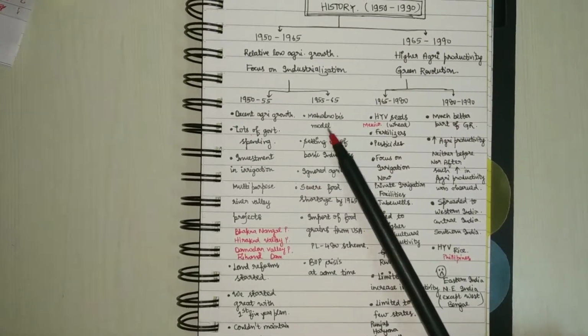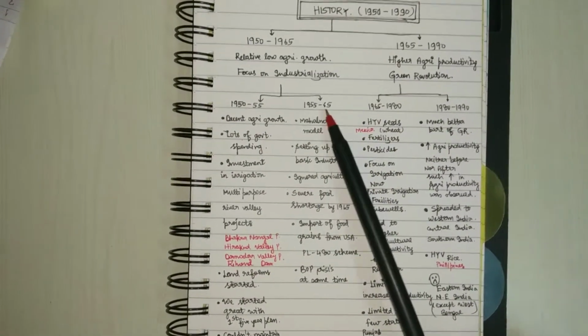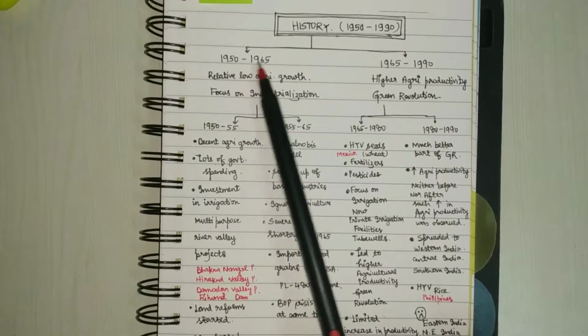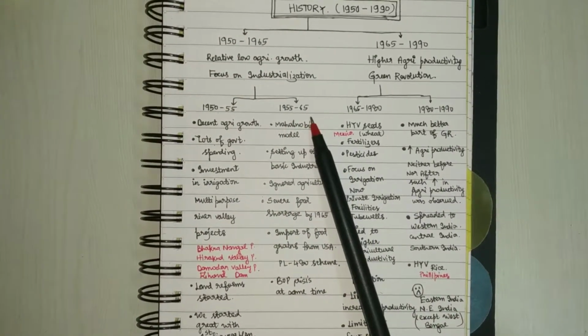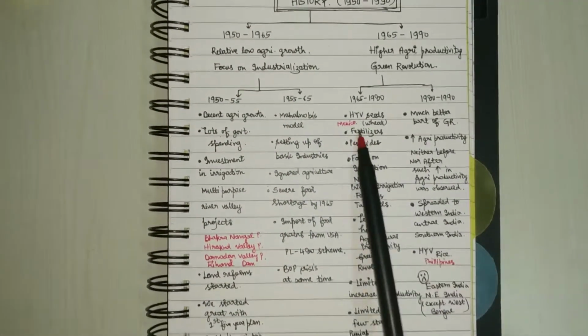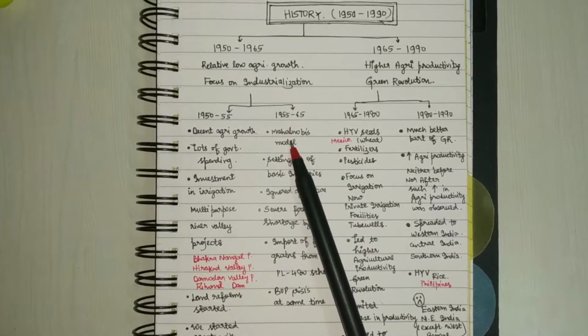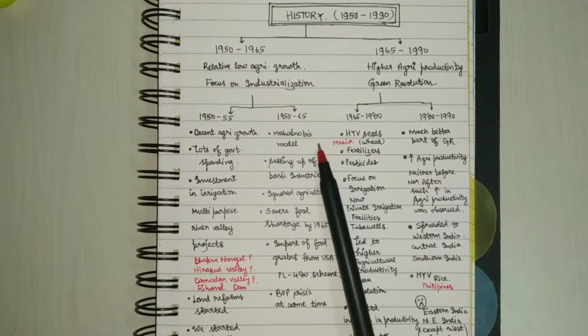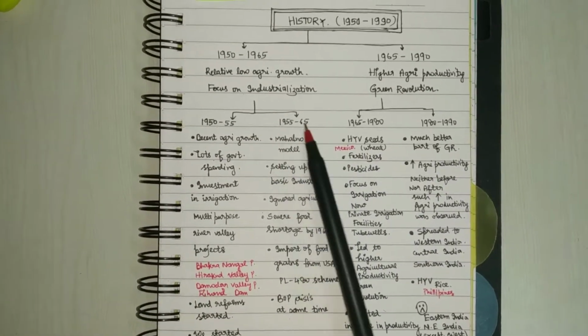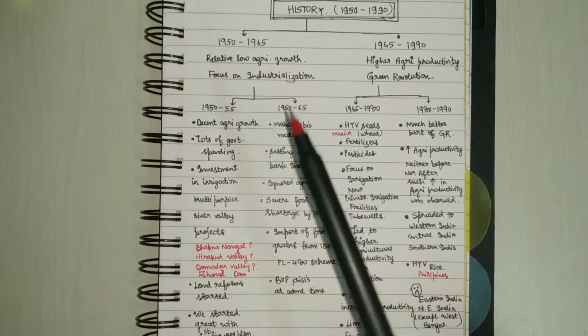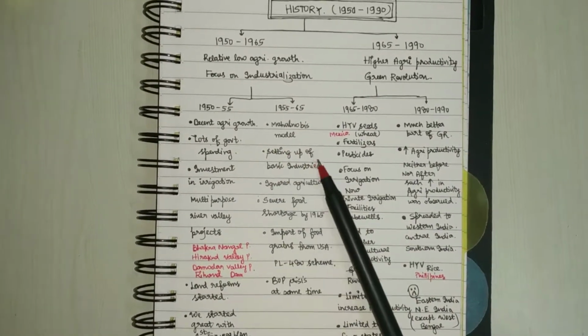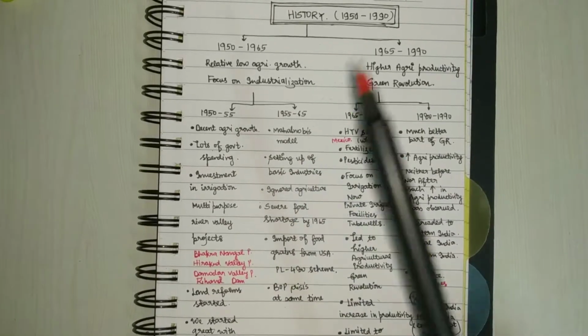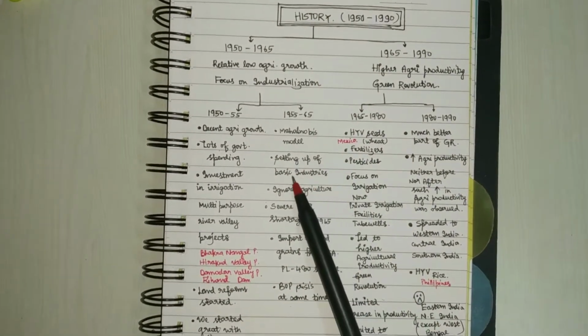Next, if we see the second half of 1950 to 65, that is 55 to 65, this 10-year period with the upcoming of the second 5-year plan, that is the Mahalanobis model, it said that the focus should be setting up the basic industries in India, right?